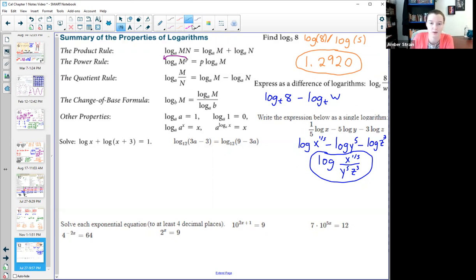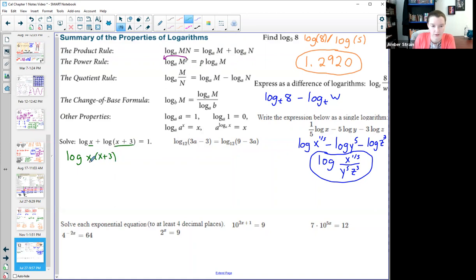Now I'm sure you're thinking, why would I ever need to go back and forth? And it would be for a problem like this where we're trying to solve. So if I had it broken into 2 logs, I can't condense this. I can't solve for x until all my x's are together in one place. So I need to bring these 2 logs together using that product rule. So I express it as one single log. And then that means I would need to multiply the 2 inside things, the x and the x plus 3.